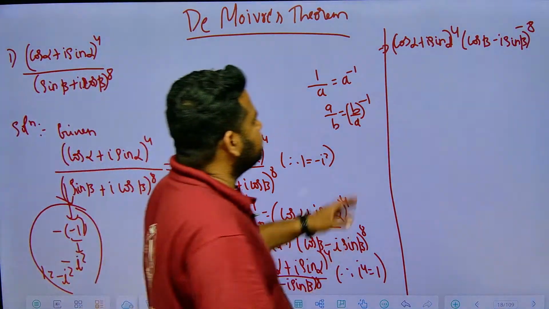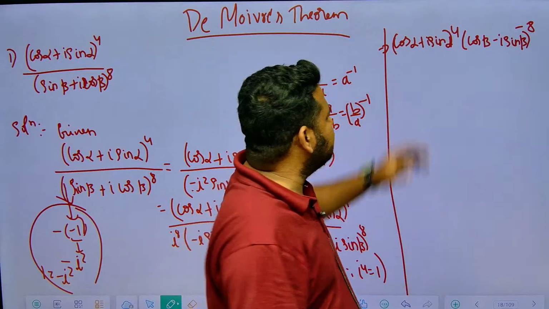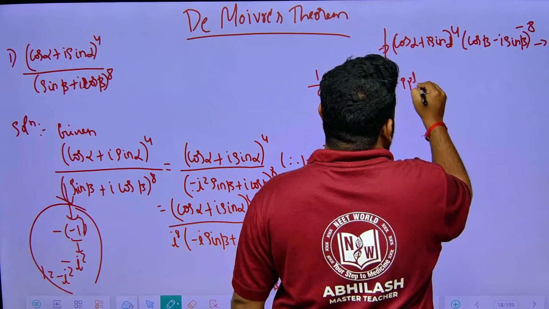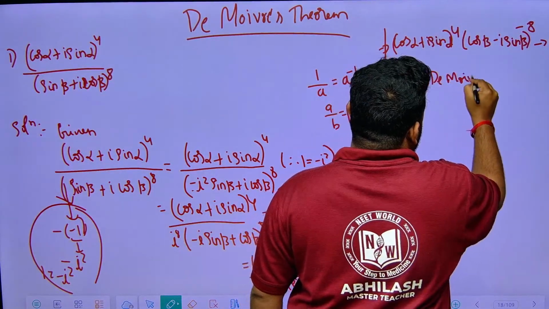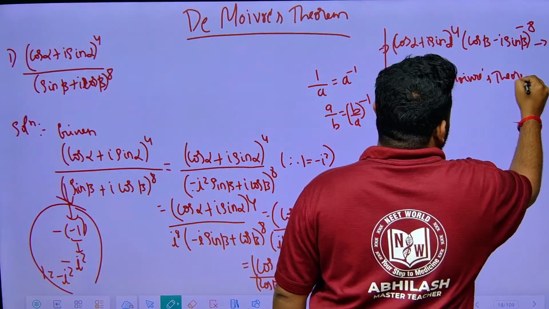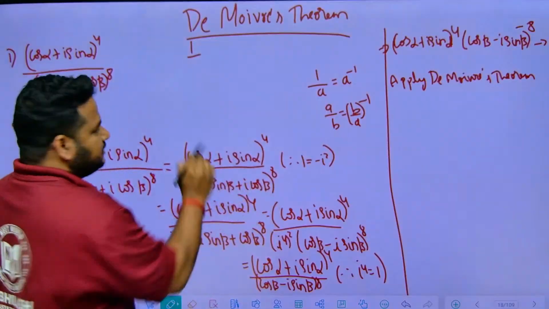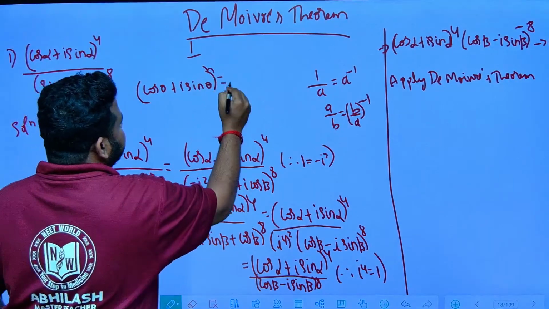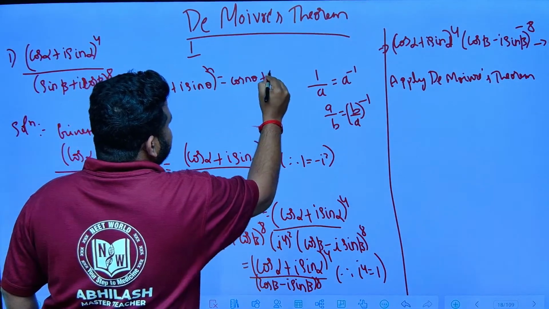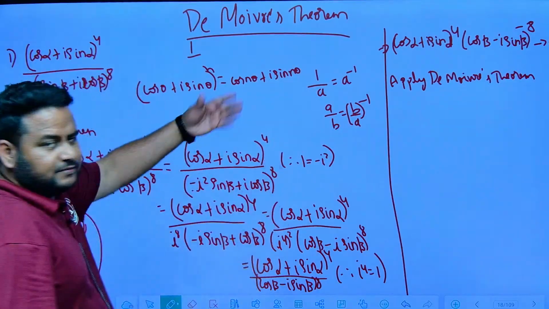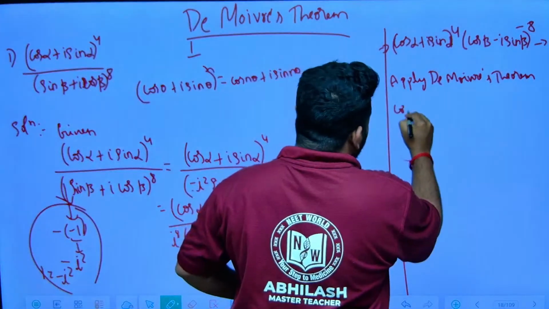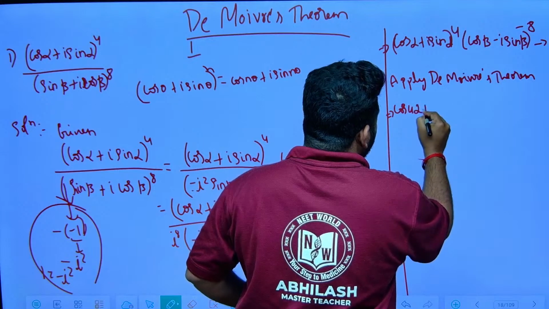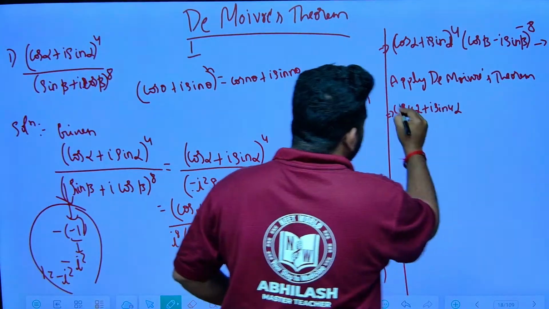Now I will apply De Moivre's theorem here. Let this be equation 1. Apply De Moivre's theorem. So let me write De Moivre's theorem. What does De Moivre's theorem say? If (cos theta plus i sin theta) to the power of n is given, this can be written as cos n theta plus i sin n theta. Whatever is the power, that will come within the angle. So this will become cos 4 alpha plus i sin 4 alpha into what is this?